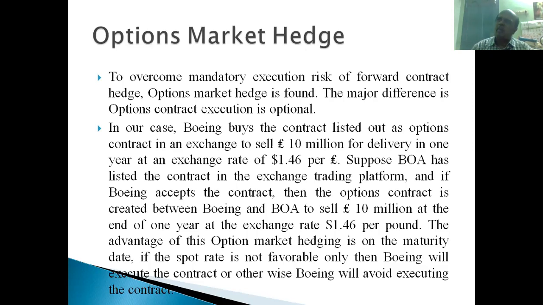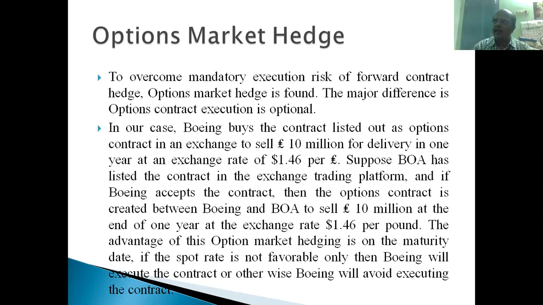Then how can I compensate the counterparty? For this, in this hedging tool, a fee is involved, right? To enter the contract, a fee is involved. So to overcome the mandatory execution risk of the forward contract hedge, the option market hedge is found. The major difference between an options contract and a forward contract is that execution is optional, right? I can execute and need not execute it.